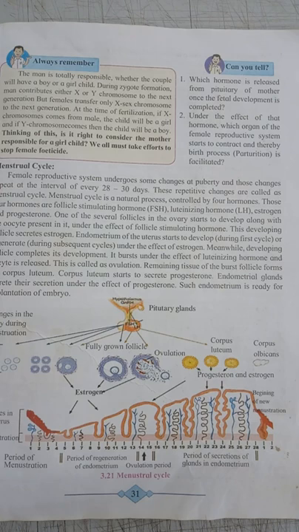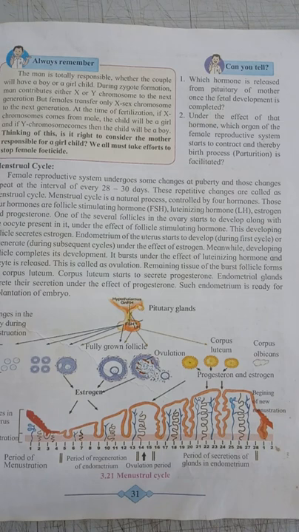This developing follicle secretes another hormone called estrogen. The endometrium of the uterus, meaning the inner surface of the uterus, starts developing under the effect of this estrogen hormone. Meanwhile, the developing follicle completes its development.